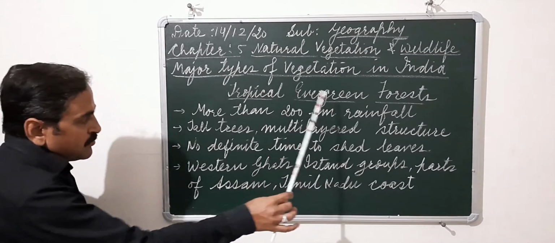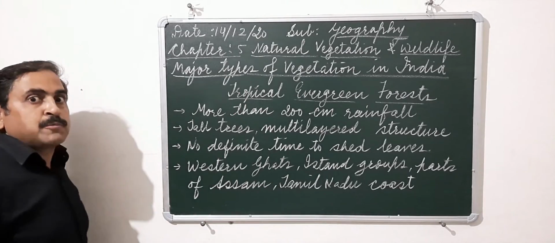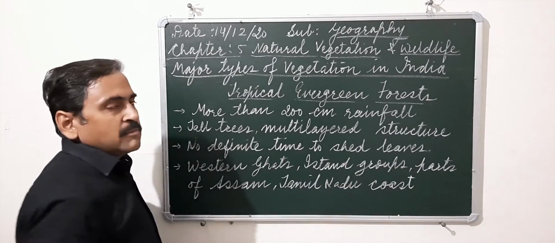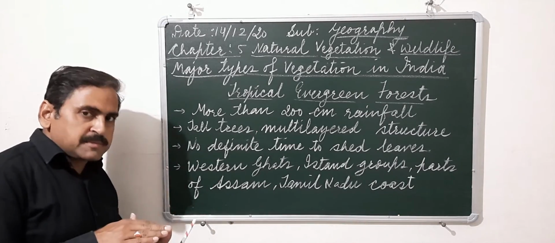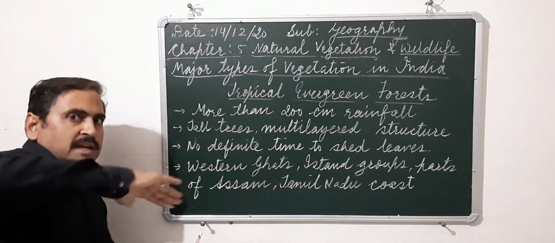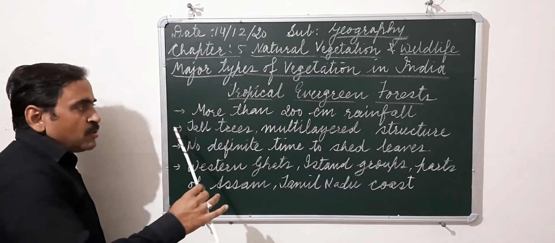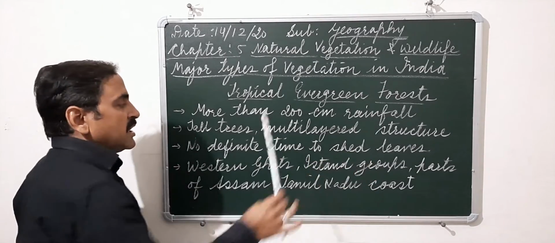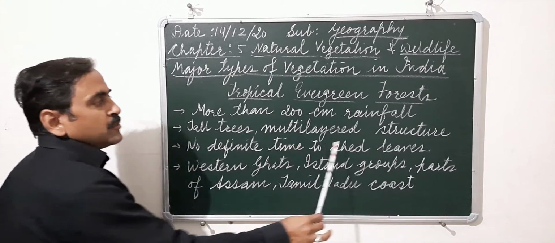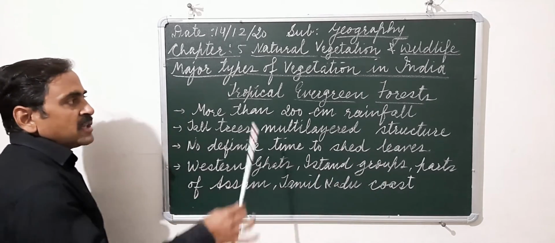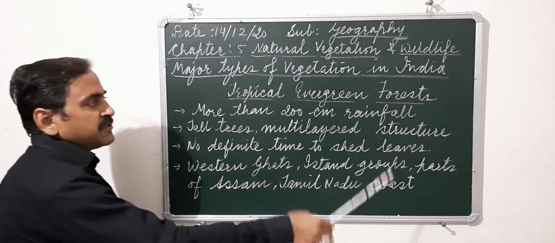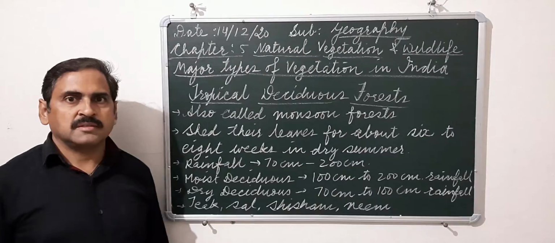In the evergreen forest, there are tall trees up to 60 meters, and they are multi-layered. Multi-layered means there are shrubs, there are creepers, small, then bigger than that, layers. So this is the most important feature of the evergreen forest. As already mentioned, there is no definite time to shed the leaves, and that's why they always appear evergreen. And these are the different areas where they are found.